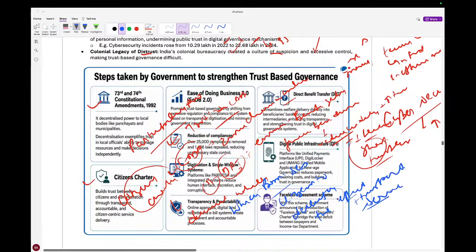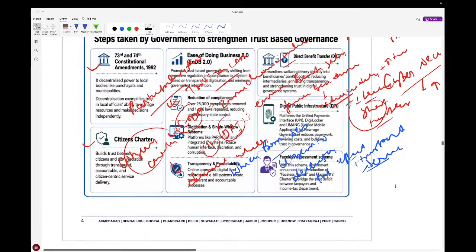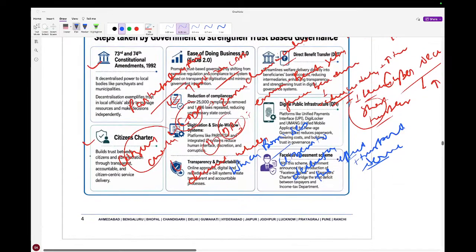Okay, so that is one thing. Citizen centric governance builds trust between the citizens and the administration through transparent, accountable, citizen centric service delivery, which promotes citizen centric service.